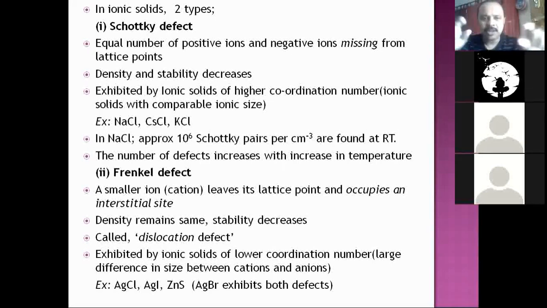I'll just correlate once again. In non-ionic solids, the vacancy defect is the same as the Schottky defect of ionic solids. The interstitial defect of non-ionic solids is the same as the Frenkel defect of ionic solids. The only difference is that here ions are there, so electrical neutrality is maintained in Schottky defect, and a pair of ions will be missing.